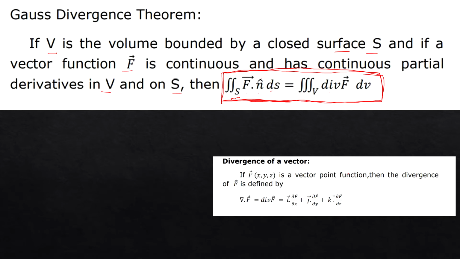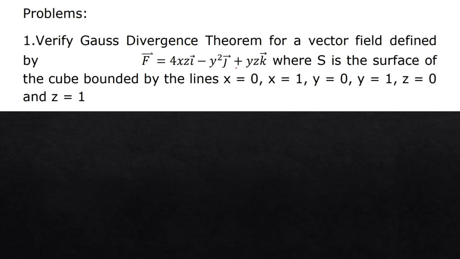I am repeating once again the formula of divergence. It is i bar into dou f bar by dou x plus j bar into dou f bar by dou y plus k bar into dou f bar by dou z. It is the divergence of f bar. Most probably it is written like this: divergence of f bar, sometimes del dot f bar. Right, so now without any delay, we will start the problem.